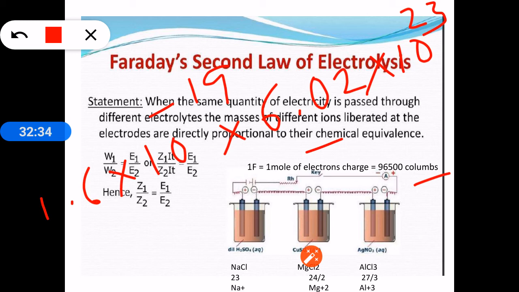So the charge of 1 electron into Avogadro number is the charge of Avogadro number of electrons, called 1 Faraday, and multiplying these two gives 96,500 coulombs.